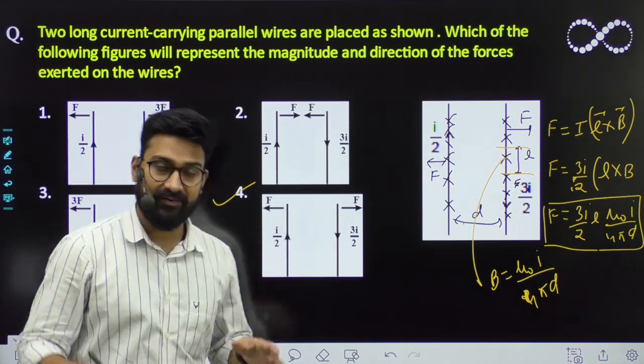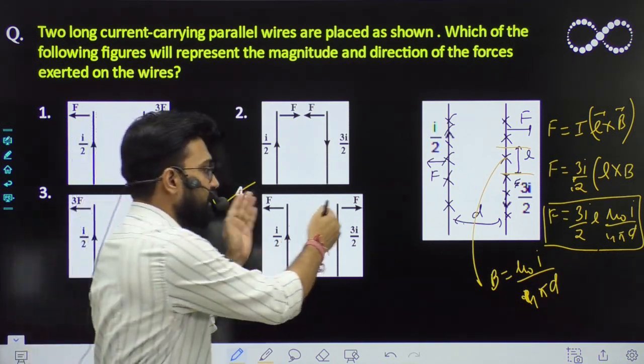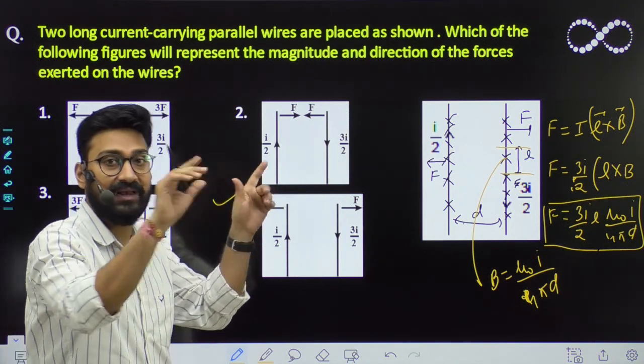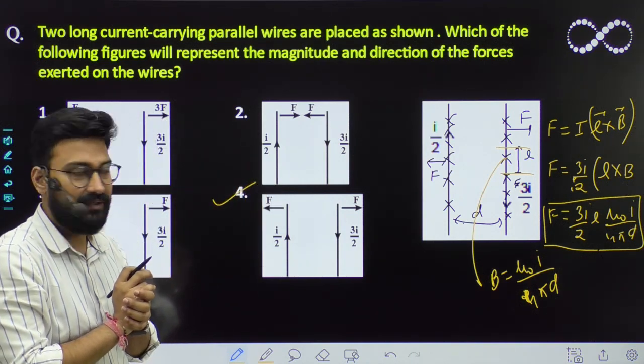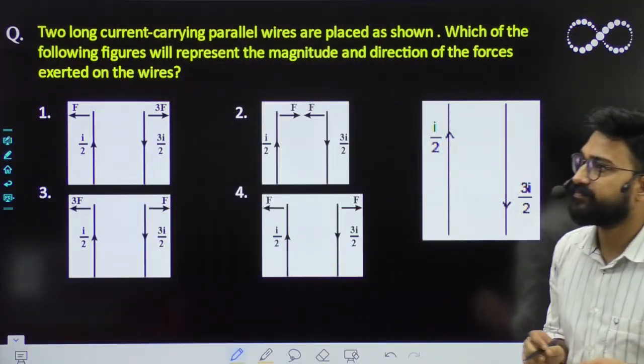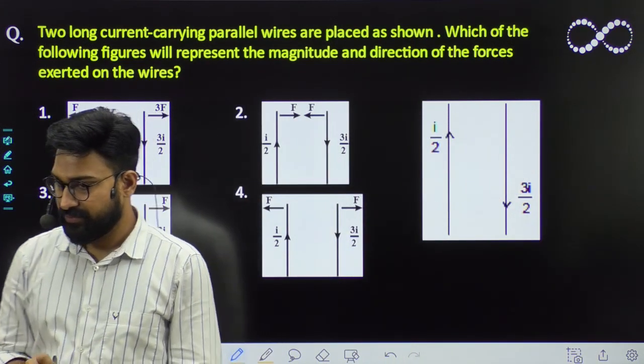So याद रखना, whenever a current is flowing in the opposite direction, they will repel. Whenever the current is flowing in the same direction, they will attract. Okay? Yes, Cheshta, Hardik, Shubham, is it clear to everyone? Okay,